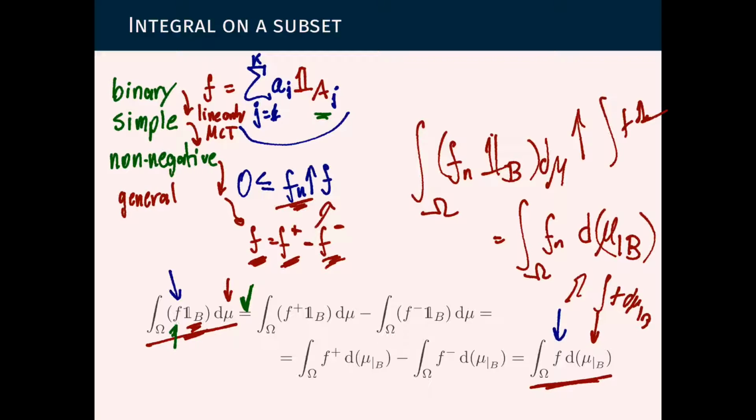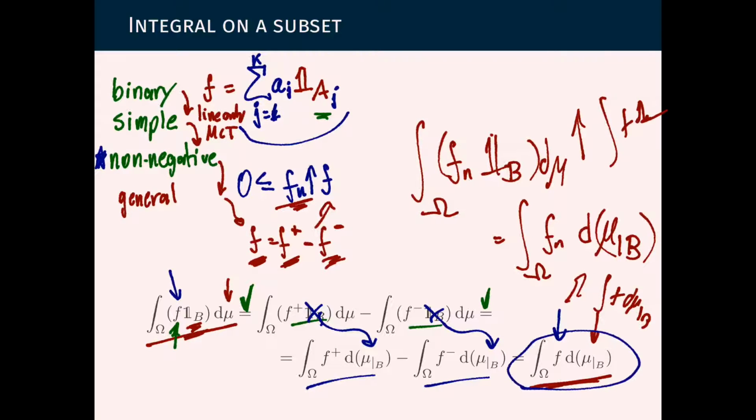We're replacing f by f plus minus f minus, and just using the fact that it will distribute for the indicator. Now here, we use the previous case. What's the previous case? We have already proved that this property holds for non-negative functions. So instead of the indicator here, we get the measure. And now we get them back together again using linearity of the integral, and then we get this as stated. This completes the proof.